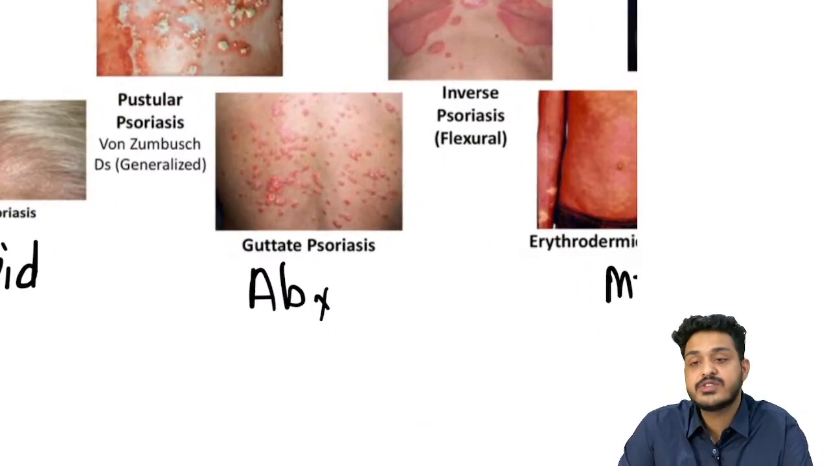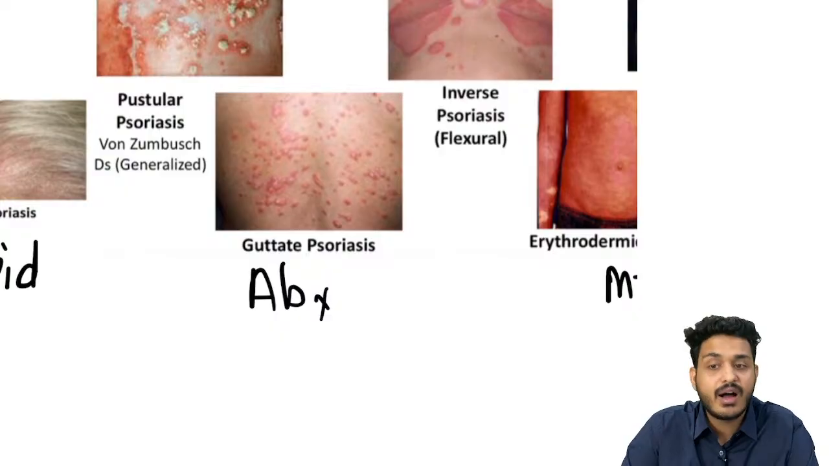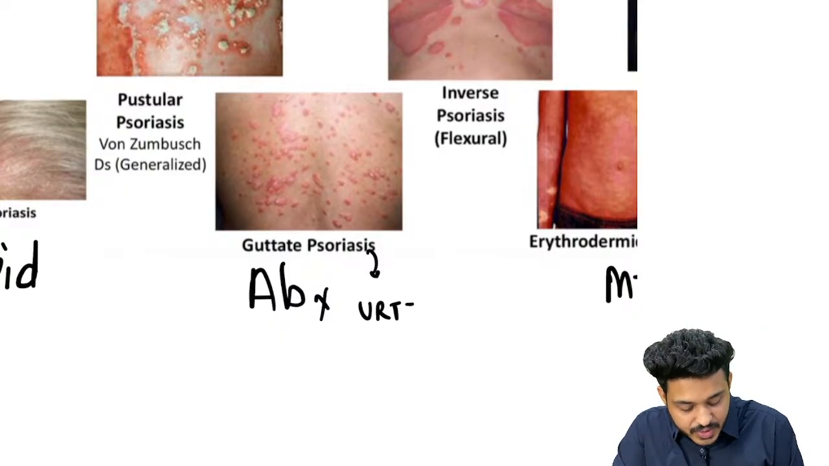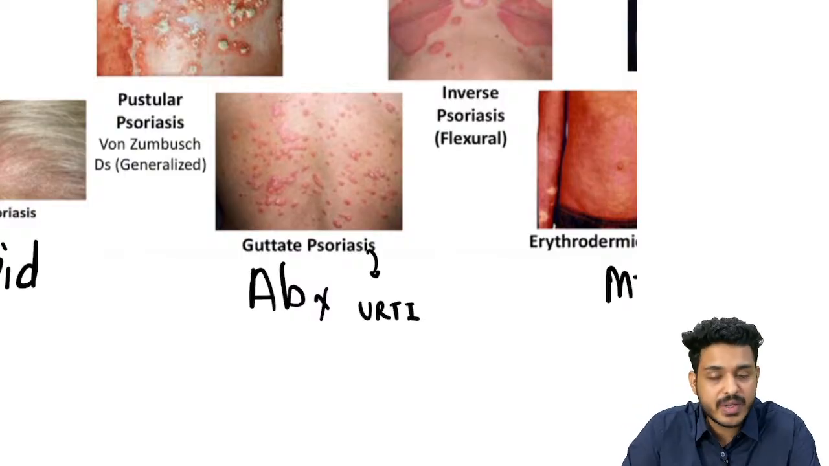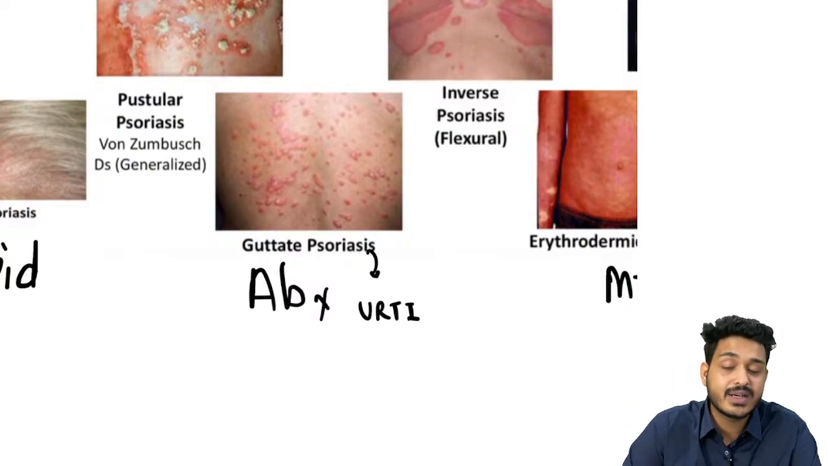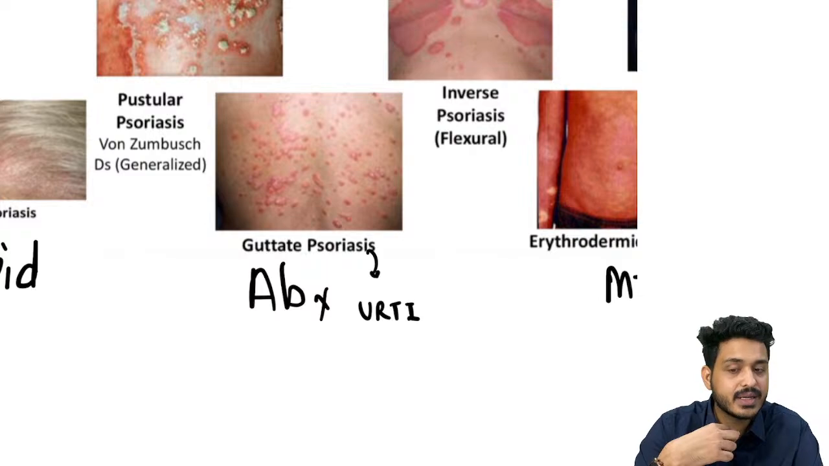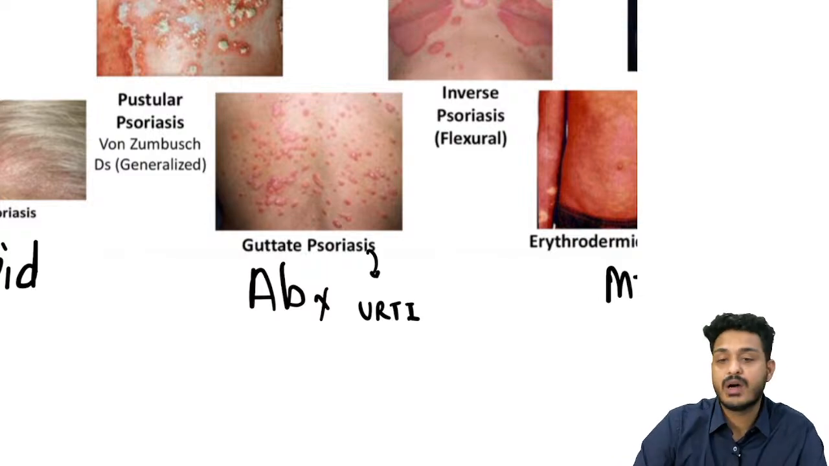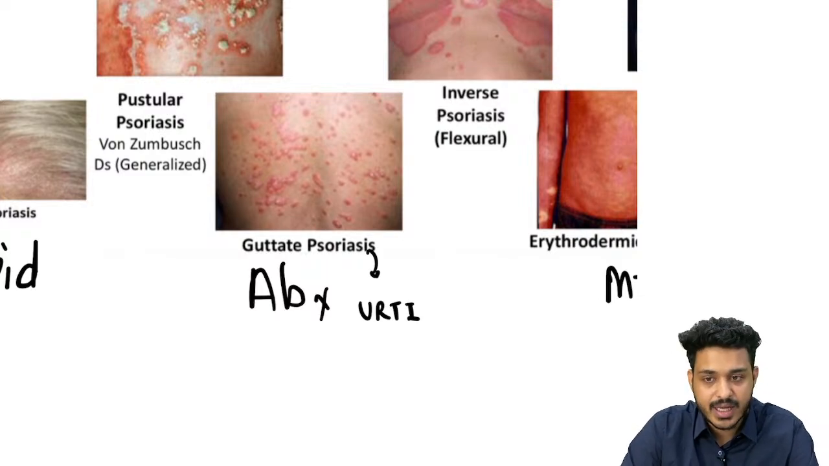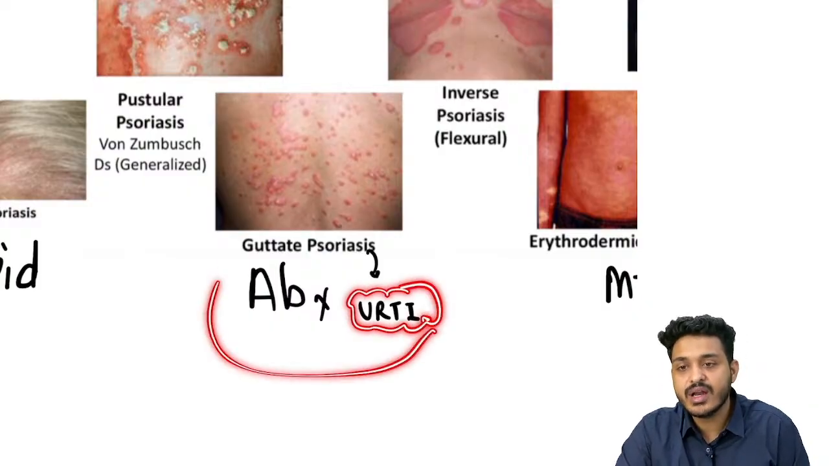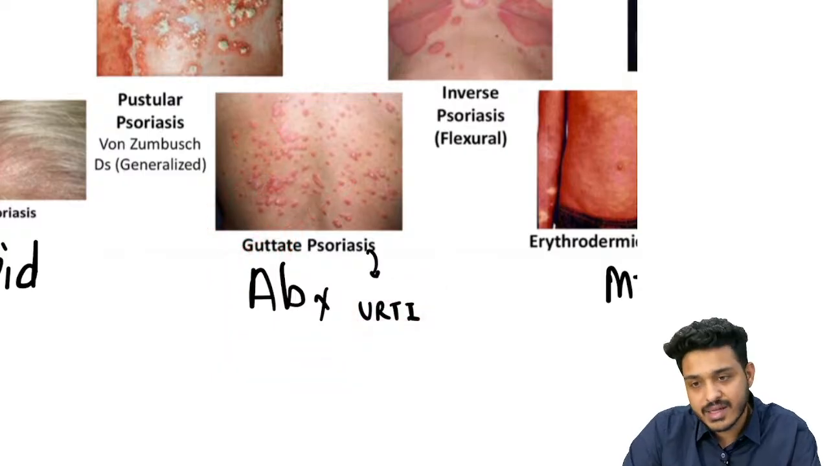These guttate-like lesions you are going to find on the back after an upper respiratory tract infection. If someone is going to give you some history of upper respiratory tract infection, upper respiratory tract means from the nose to the larynx, right? From the nose above the larynx is going to be upper respiratory tract. From the larynx to the alveoli is going to be lower respiratory tract infection, right? So someone is going to have upper respiratory tract infection. Along with that, he will develop these guttate-like lesions, right? This is known as guttate psoriasis.